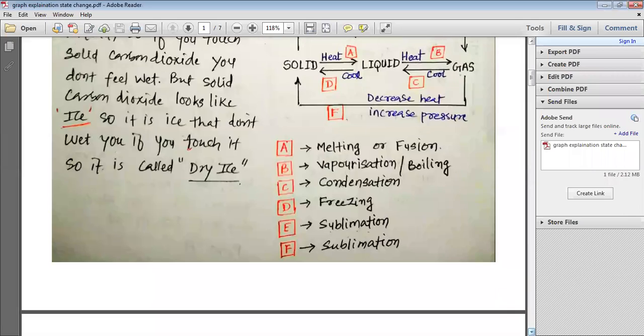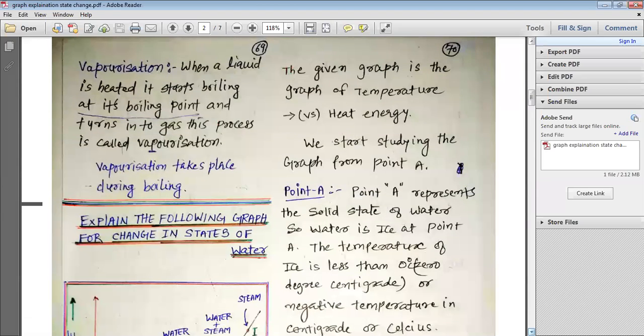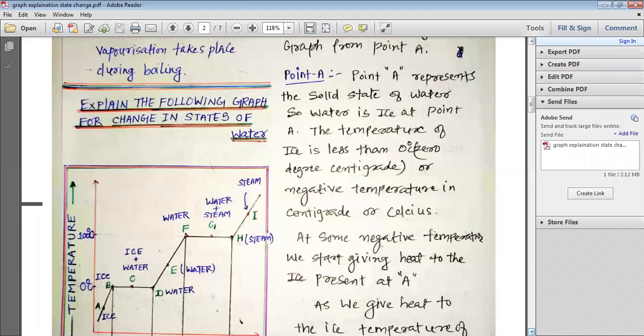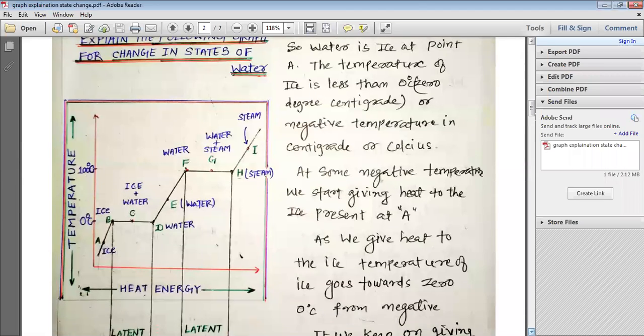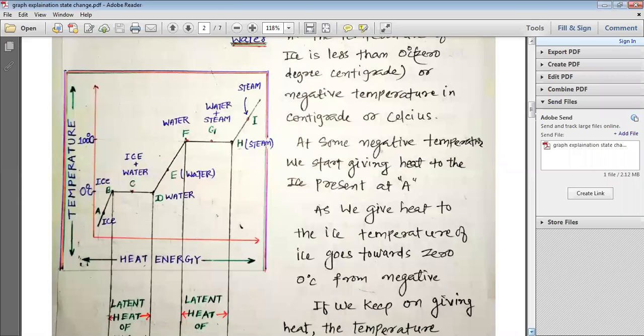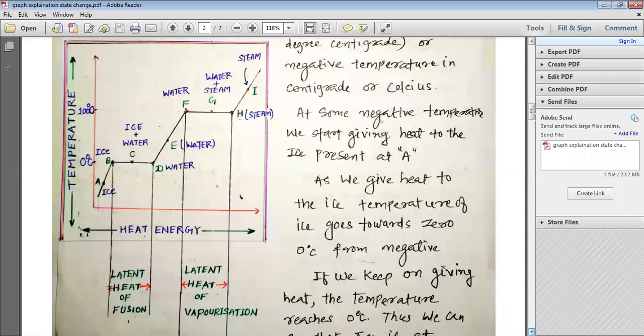These various processes, now we want to understand for a particular substance, that is water. You know, water is available in three various states. The solid state of water is known as ice, the liquid state of water is known as water, and the gaseous state of water is known as steam or vapor. But there is a vast difference between steam and vapor that we should understand.